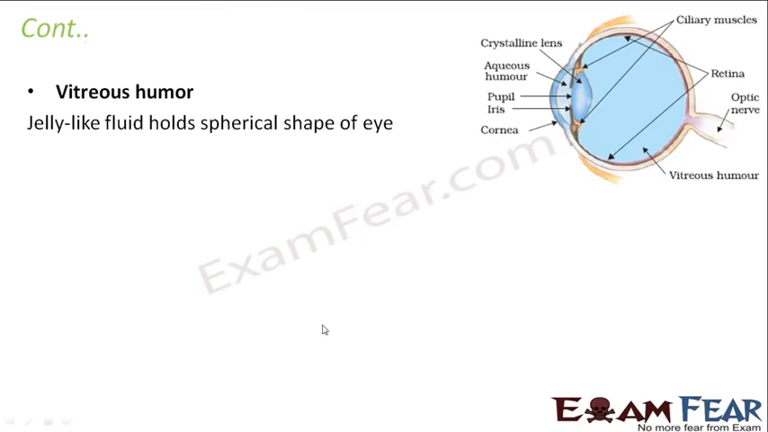Next is vitreous humor, which is the jelly-like fluid. This entire fluid which you see inside the eye, because of which the spherical shape of the eye is maintained, is the vitreous humor.